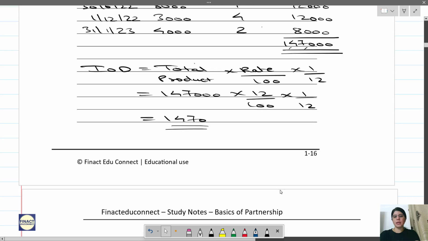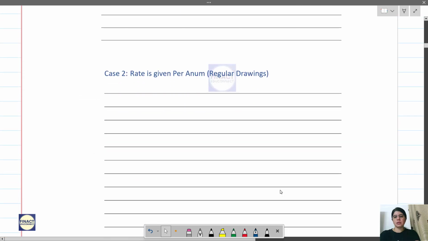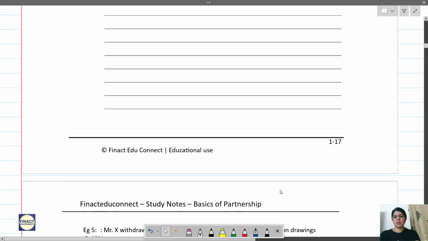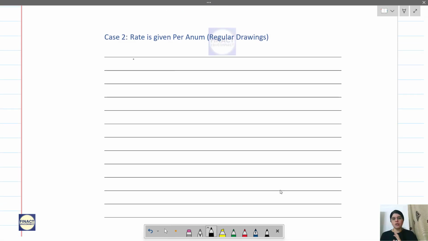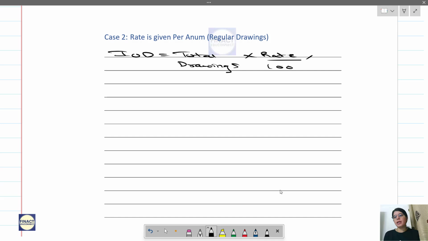We will solve some examples in this. So the rate per annum is given and it is a regular drawing. We just saw the formula for this. Interest on drawings is total drawings, always total drawings per annum, into rate by 100 into average period by 12.